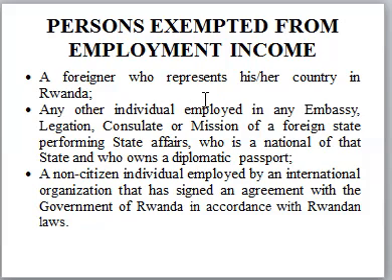So we also have persons exempted from employment income. The persons who are exempted, we have the ambassadors. Those are representing their country in Rwanda. We have employees from the embassy who have a diplomatic passport. So those employees from the embassy and they have a diplomatic passport, they are also exempted. The third one is what we have talked about in our previous slide. A non-resident employed by an international organization and is paid by a foreign government, and there is a bilateral agreement between the countries, is also exempted.